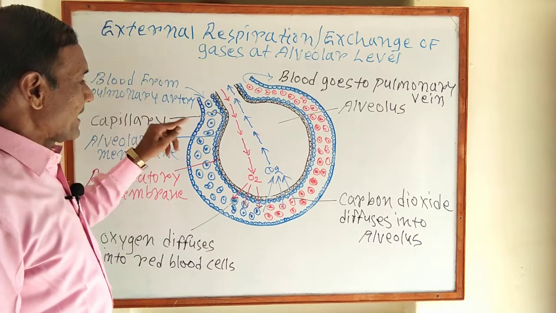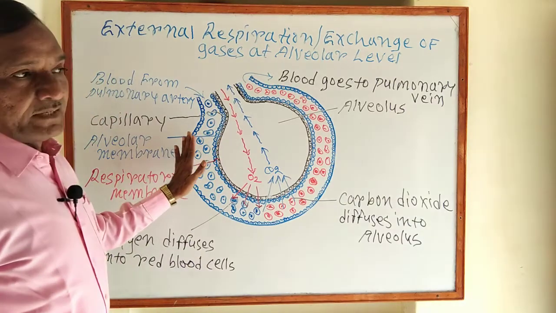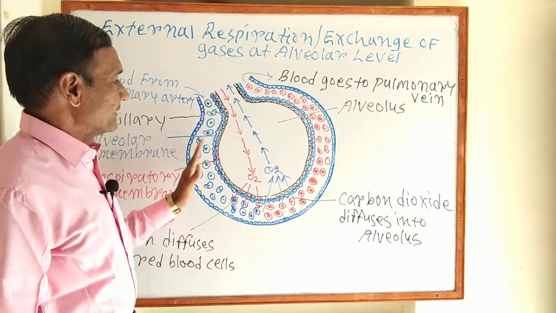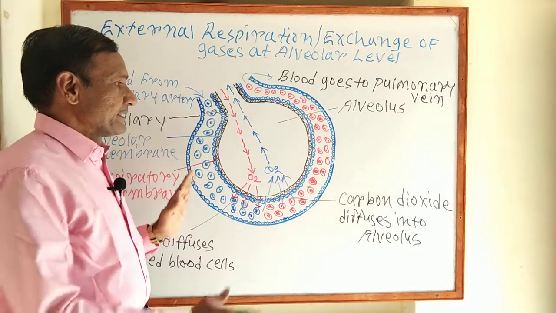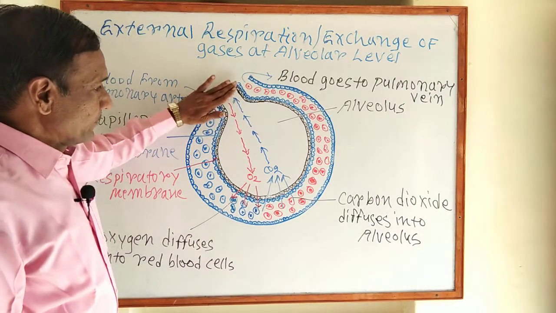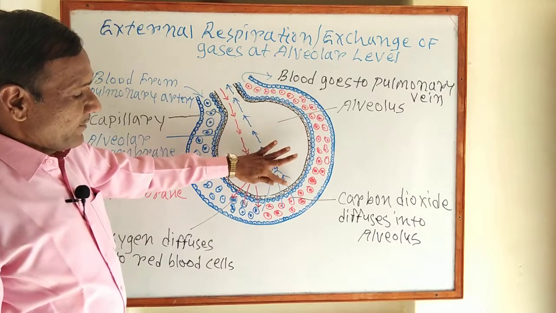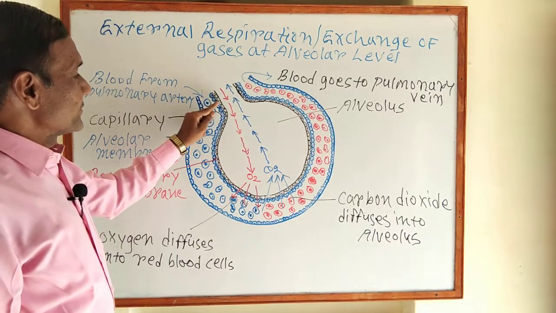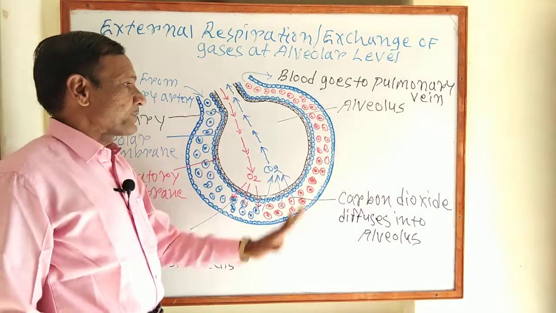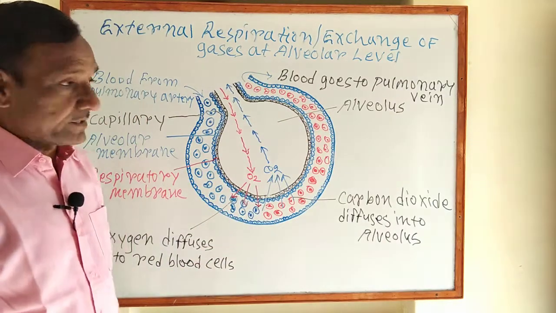The wall of the capillaries is also made up of a single layer of squamous epithelium. That means both layers are thin walled, and both have a generally similar structure. What is the structure? The alveolus is made up of a layer of squamous epithelium, and similarly the capillary wall is also made up of a single layer of squamous epithelium.